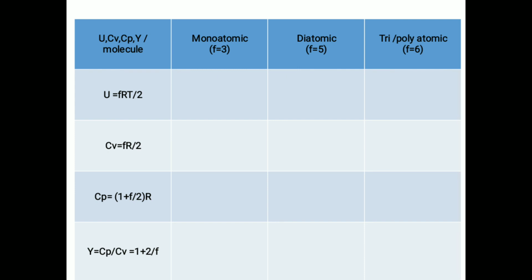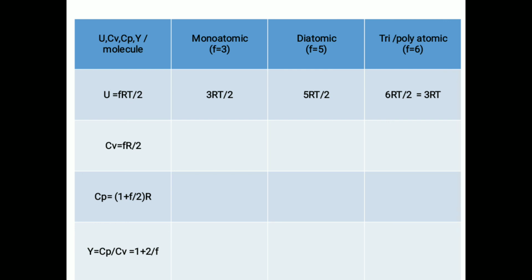Substitute F = 3 in U = FRT/2, then we get U = 3RT/2 for monoatomic molecule and 5RT/2 for diatomic molecule and 6RT/2 = 3RT for triatomic molecule.